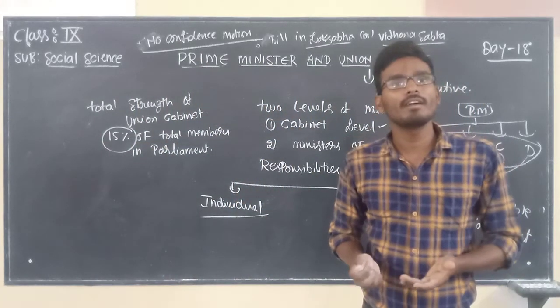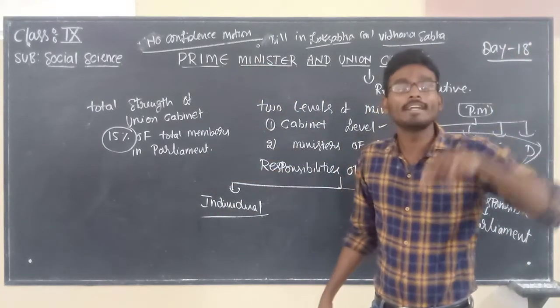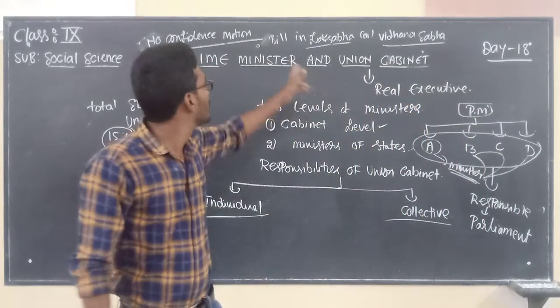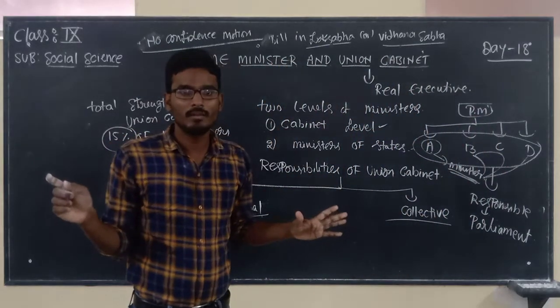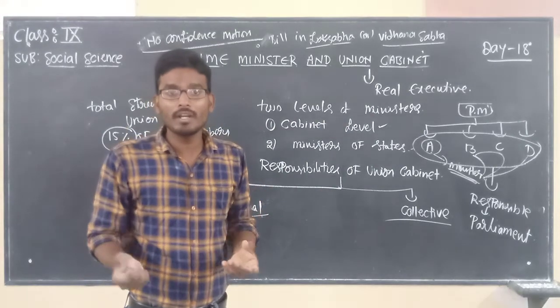After that, what happened? They introduced a no confidence motion bill in the Vidhan Sabha. That is known as the floor test. In that no confidence motion, the bill was accepted by the majority of the people in the Vidhan Sabha.